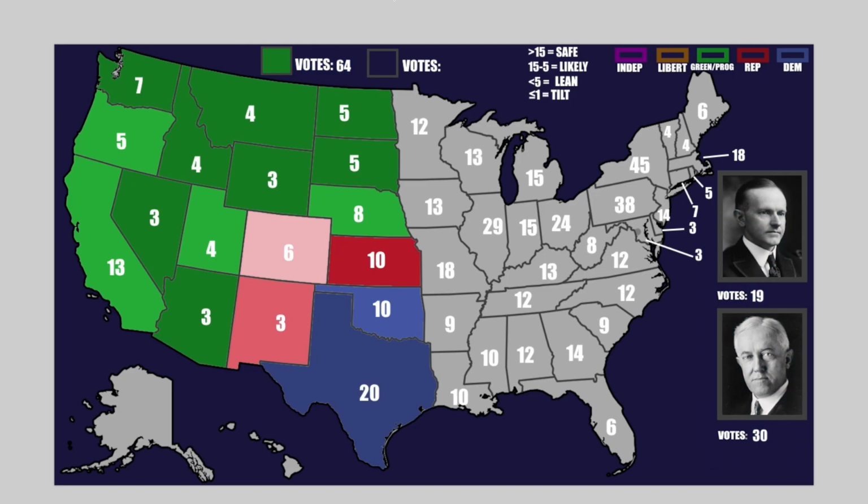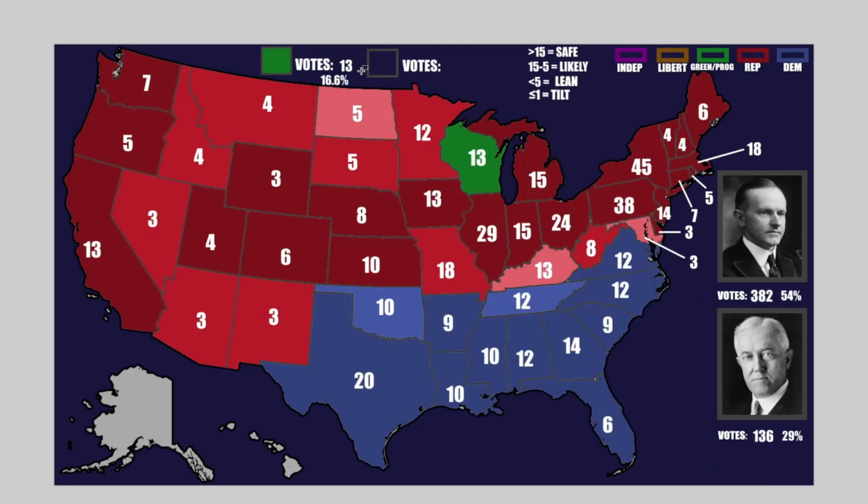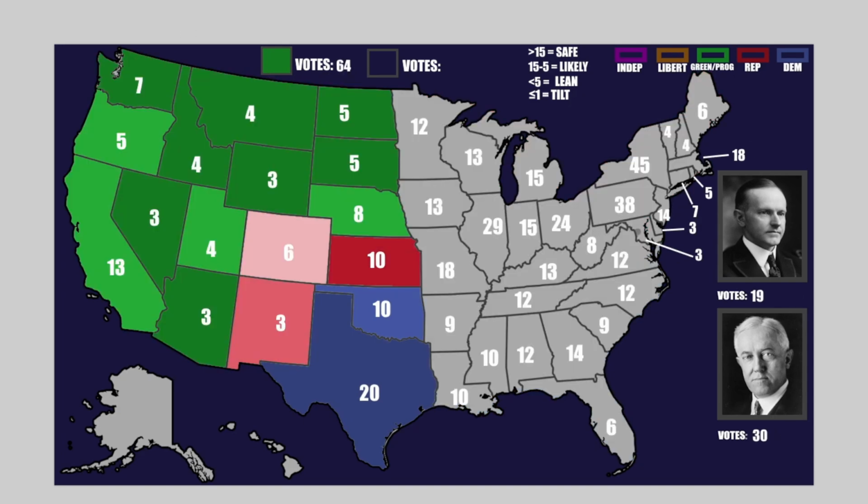If you remember, in the 1924 election, we ended with just 13 votes, 13 votes for the Progressive Party, compared to now 64. That is the impact your community poll has had on this race.